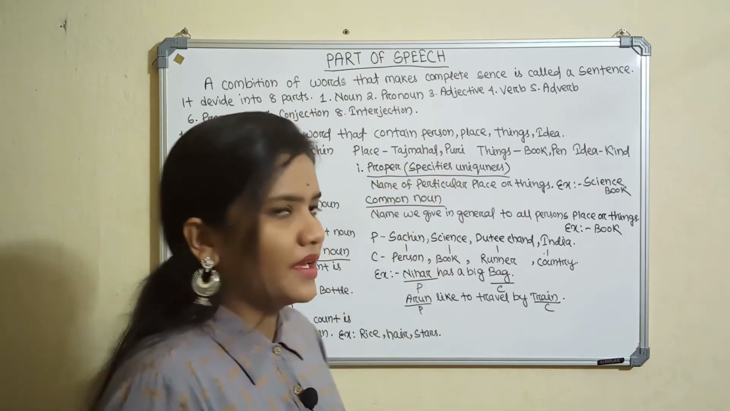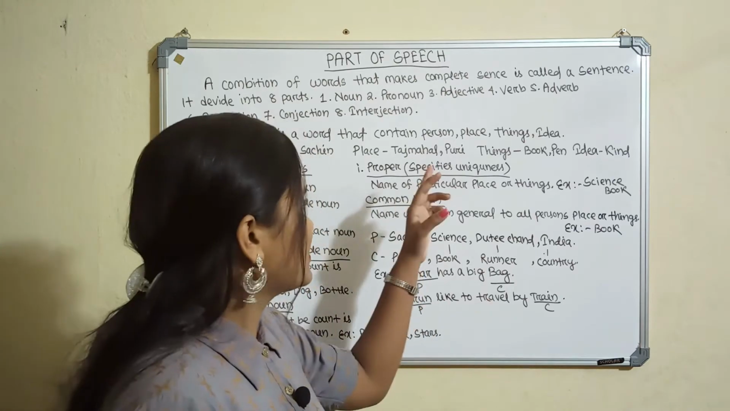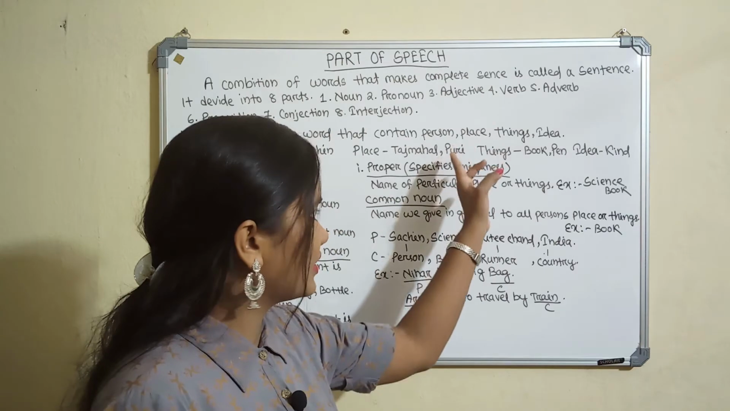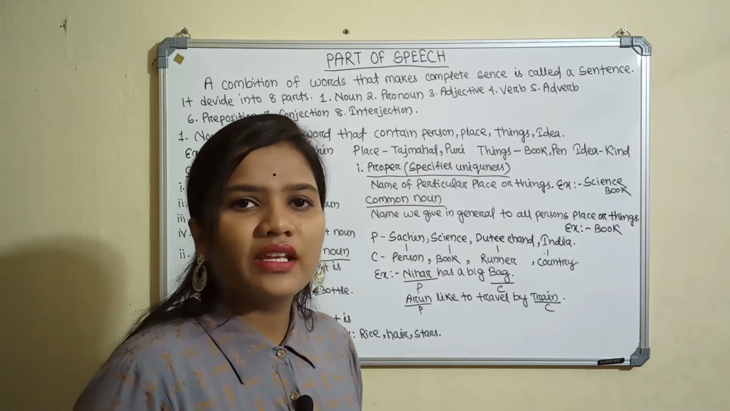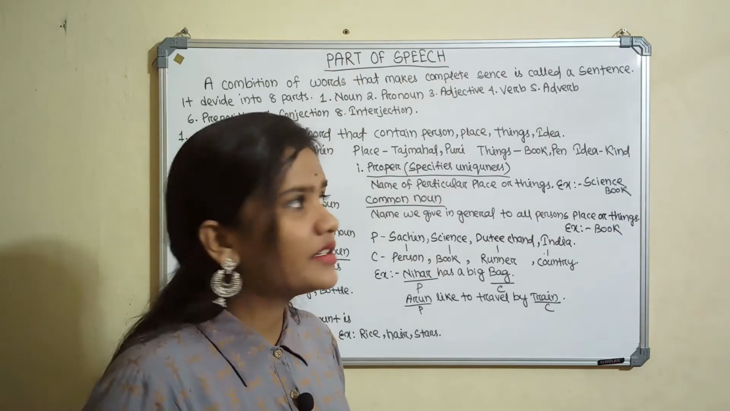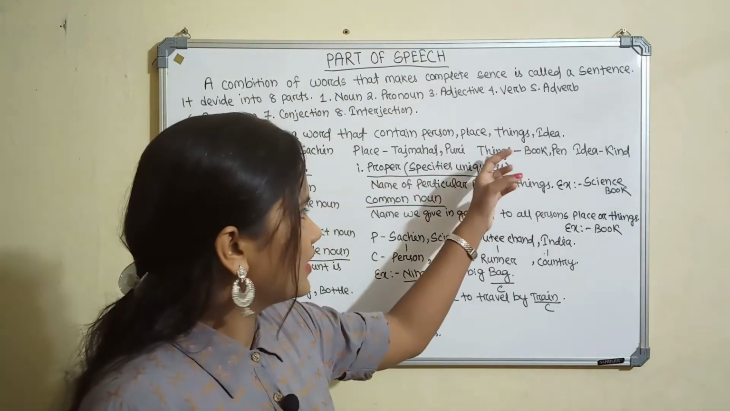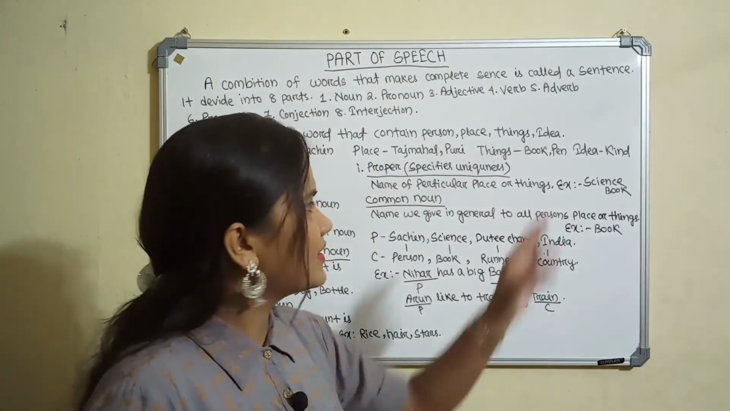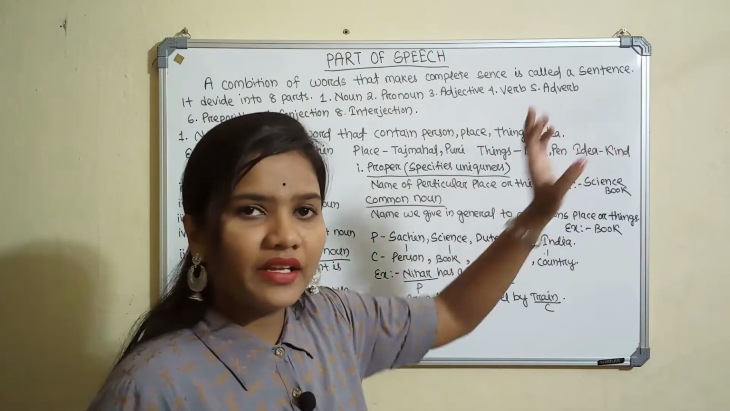Then place. Puri is situated in Odisha. Odisha and Puri both are places, so they are categorized into the place type of noun. Then things. Things means bed, bed sheet, pen, pencil, book, anything. They are the things type of noun. Idea: in "Ram is a kind boy," kind is the idea, and it is categorized into the idea type of noun.